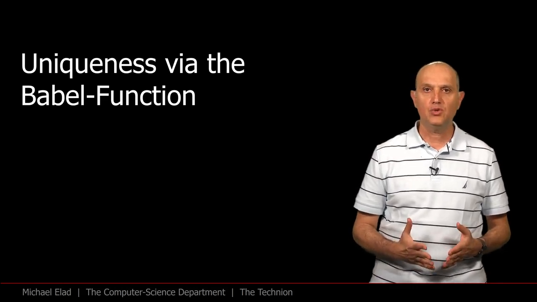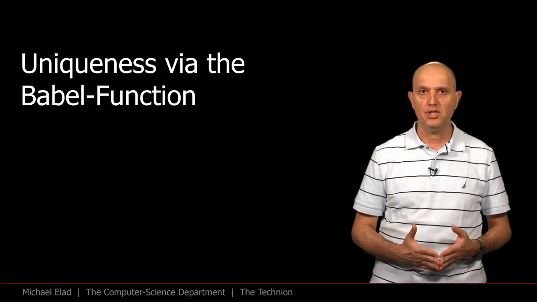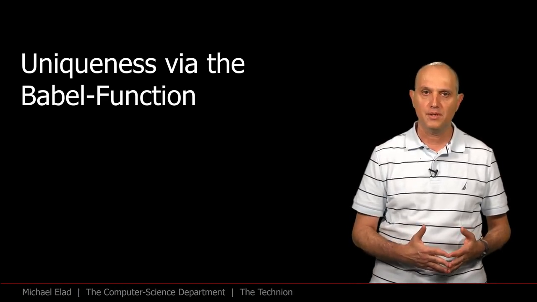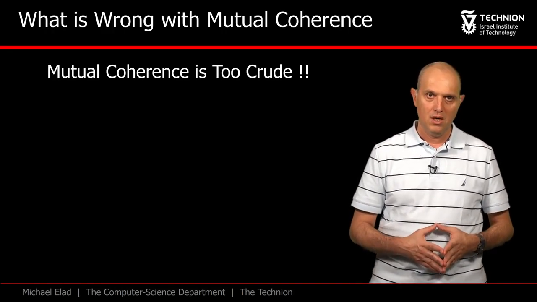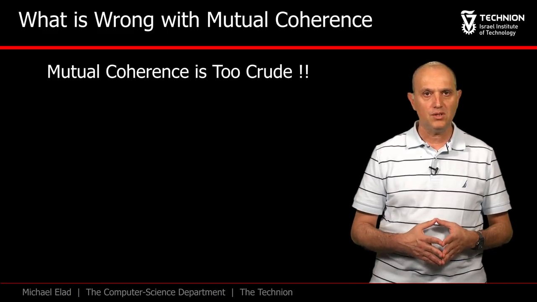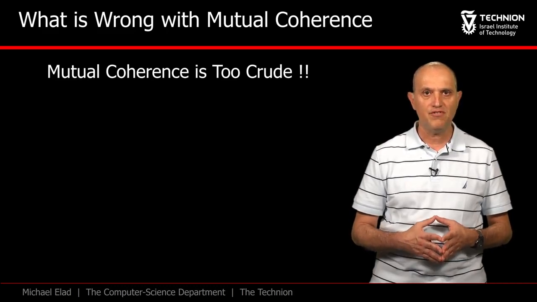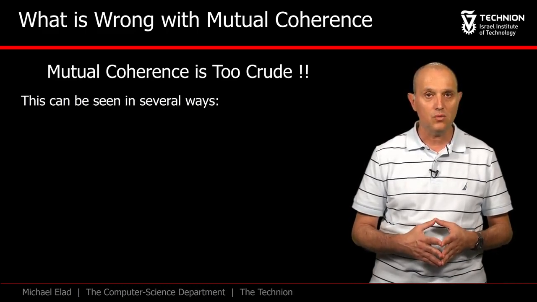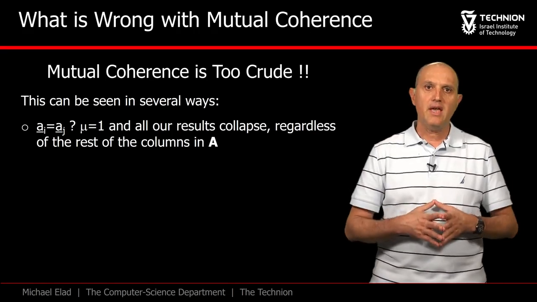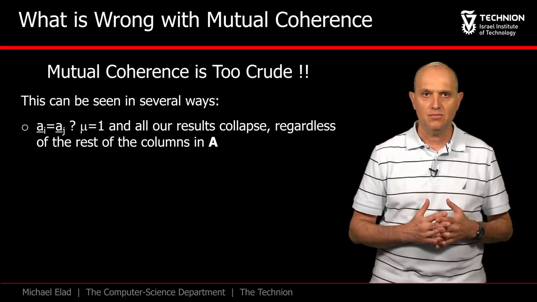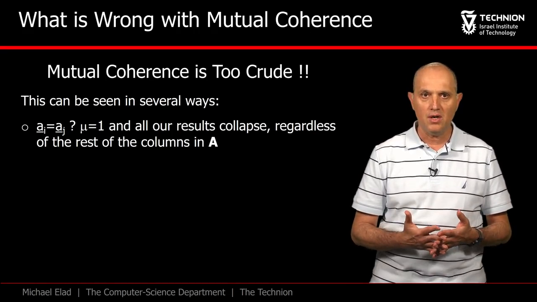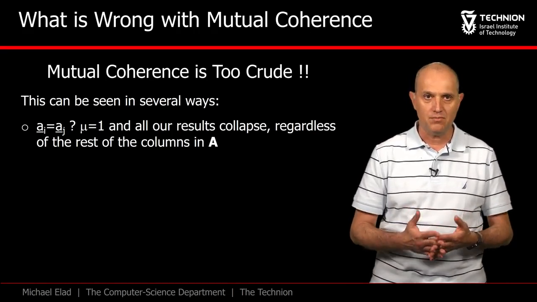In this part, we aim to address the uniqueness question by suggesting something stronger than the mutual coherence, the Babel-Function. We start by the statement that while simple to use, the mutual coherence is in fact very crude. Why is it so? Consider the case where A has two identical atoms. In this case, mu becomes 1 and all our analysis collapses.